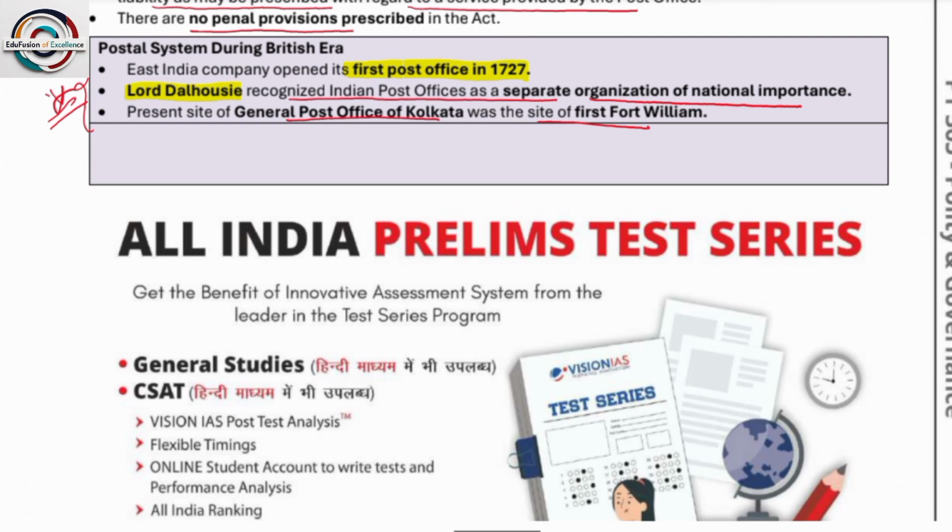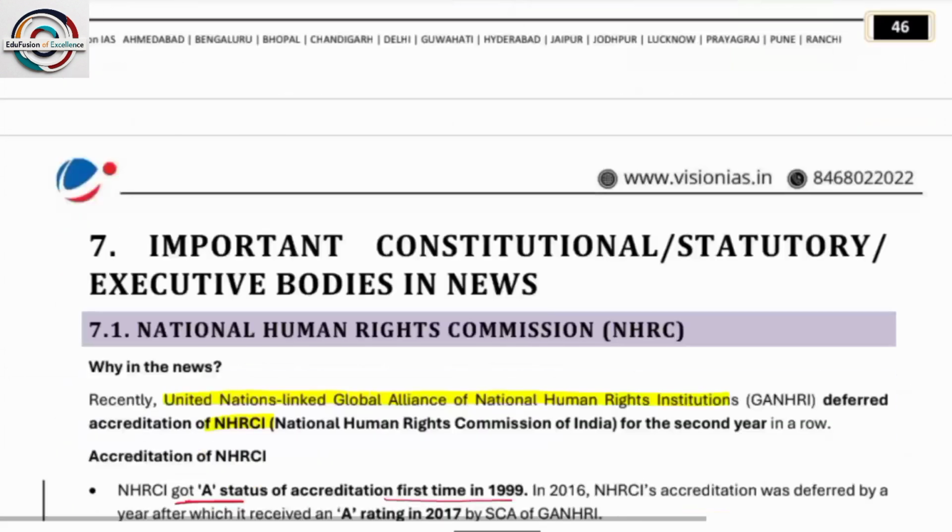Postal service during the British era: the first post office was opened in 1727. So you can remember, 1757 and 1727, 30 years before. Lord Dalhousie recognized the Indian Post Office as a separate organization of national importance, and the present site of the General Post Office Kolkata was the site of the first Fort William. So Lord Dalhousie, and the first post office is 1727.